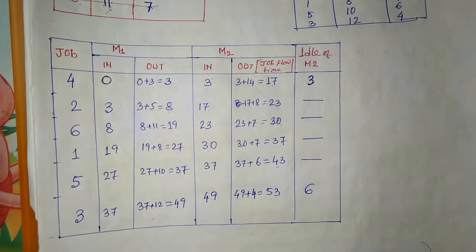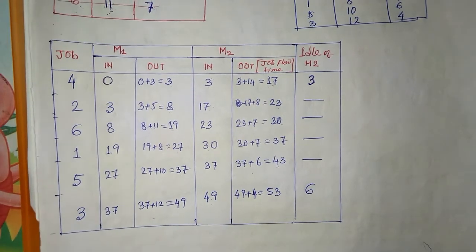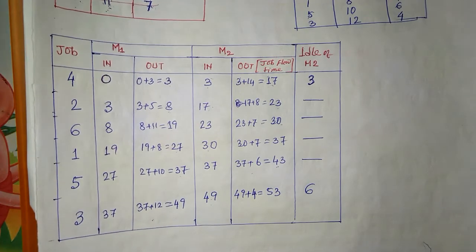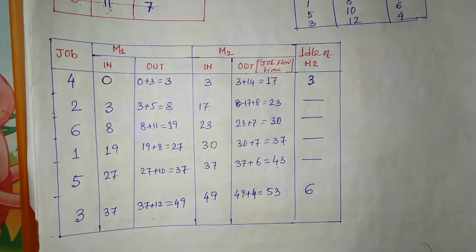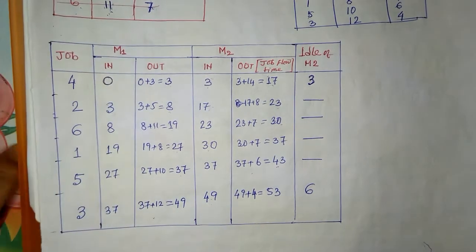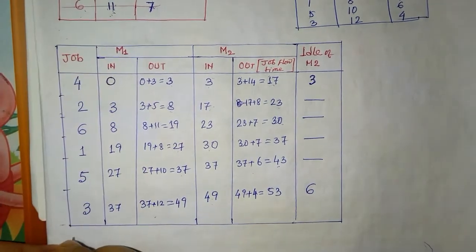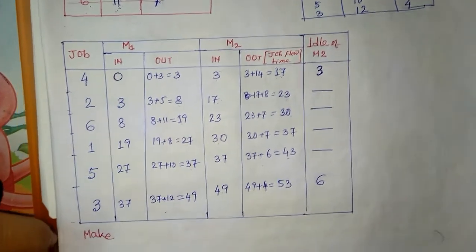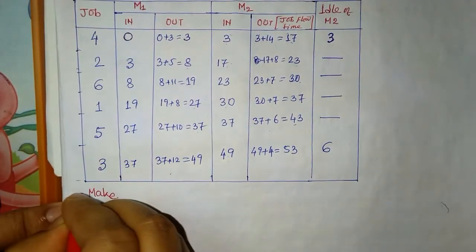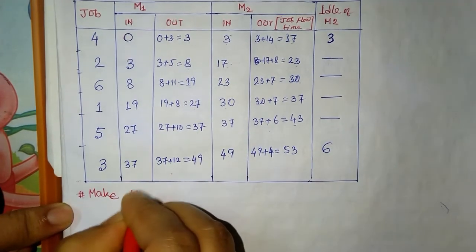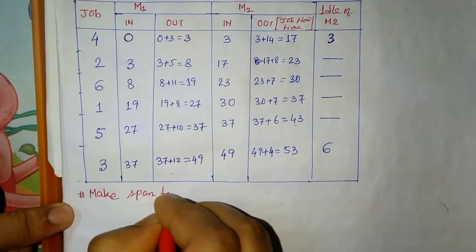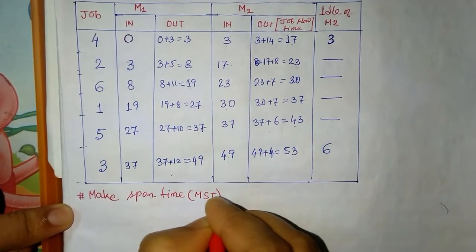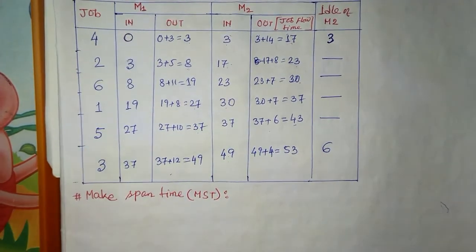Okay, so now after this we have to find some parameters. The first one is known as make span time, in short MST.